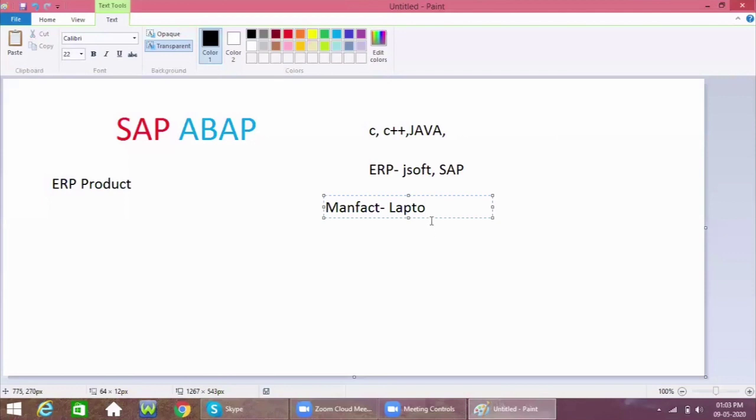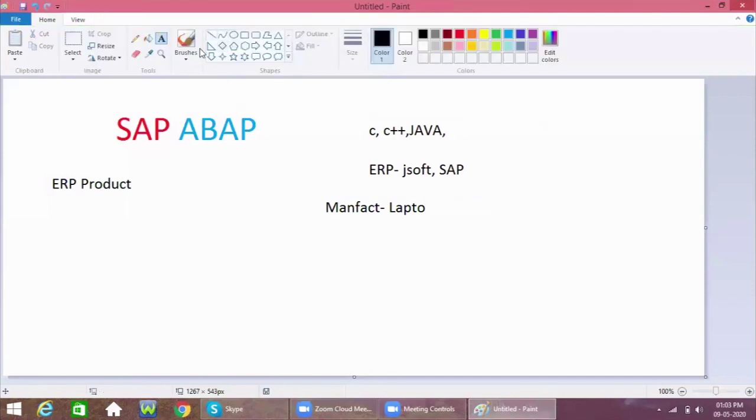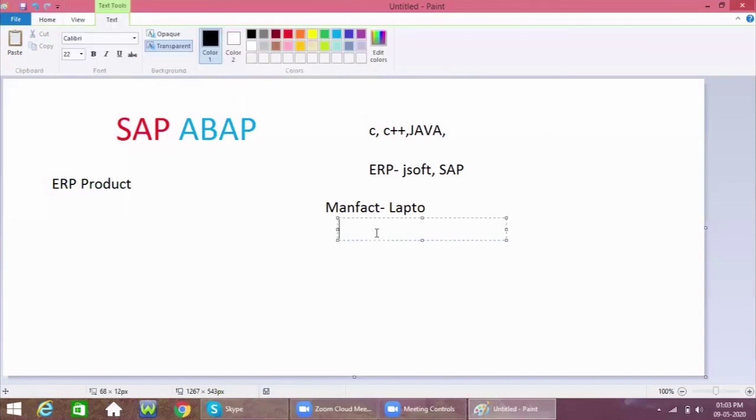For this laptop I need some things. What are the things I need? First, a screen is required, and mouse, keyboard, CPU, motherboard, hard disk, and RAM.